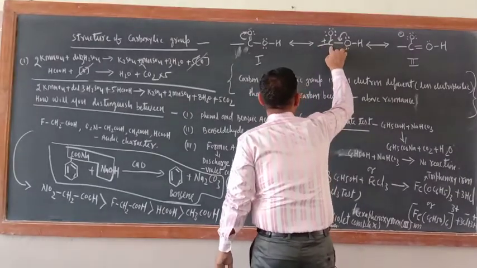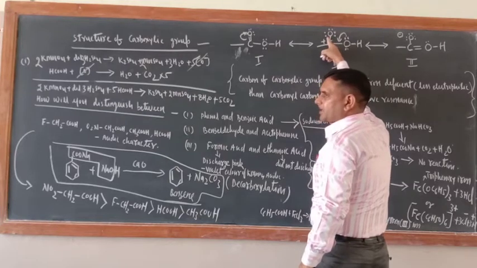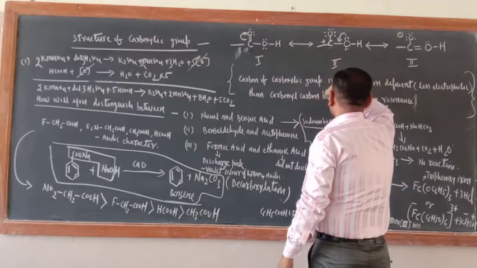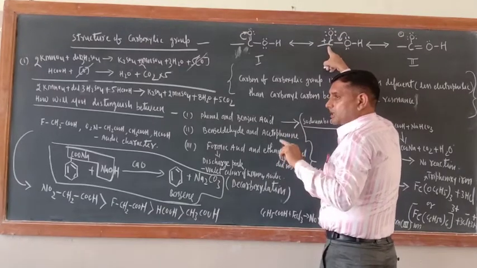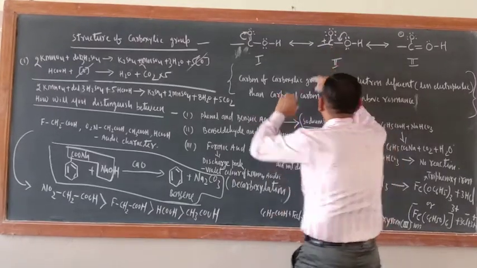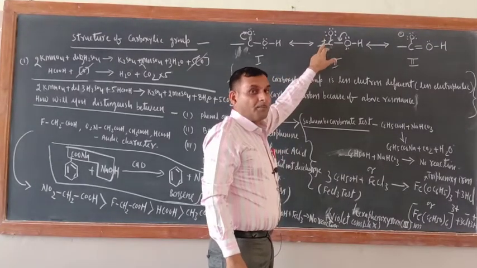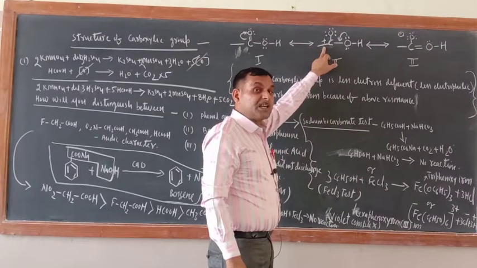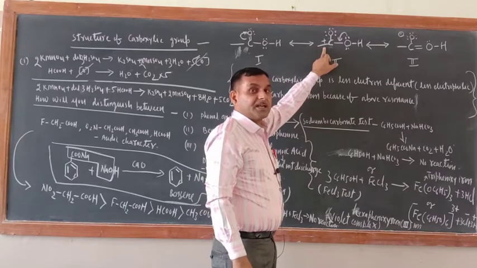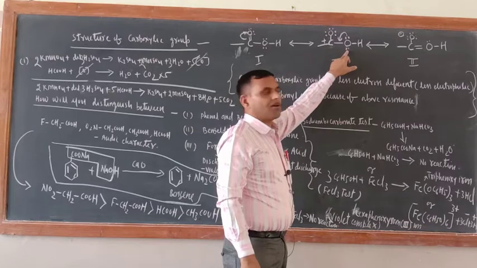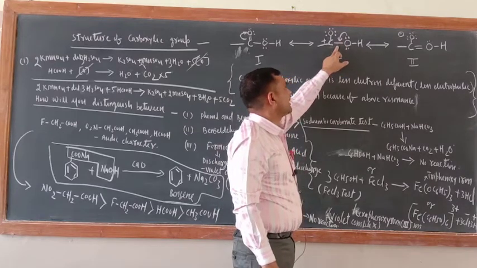Now this carbon will have a positive charge, because its electron has been taken away by the oxygen. But just see what is happening. In this structure, this carbon atom is an electron deficient carbon atom. But its electrophilicity, meaning electron deficiency, is reduced by this oxygen, because the lone pair of electrons of this oxygen will be shifted here.